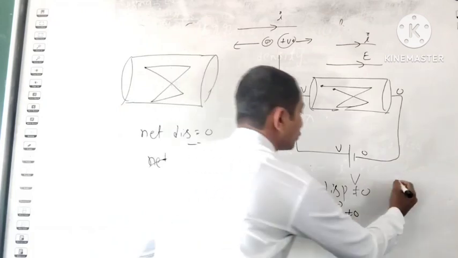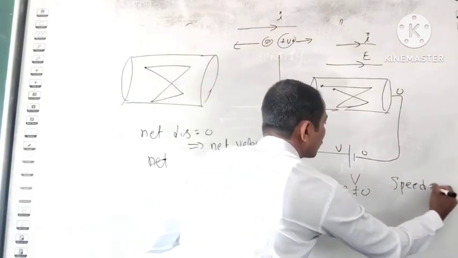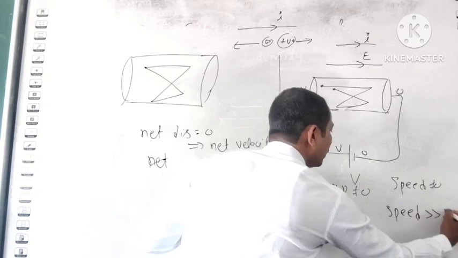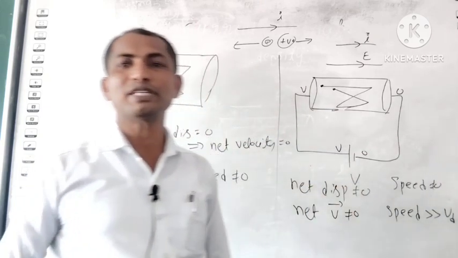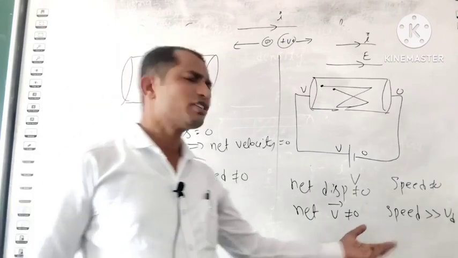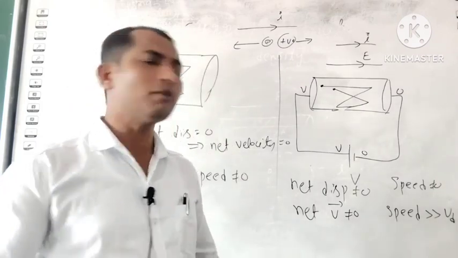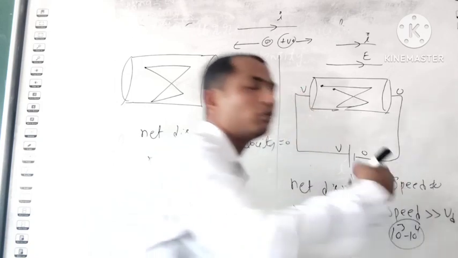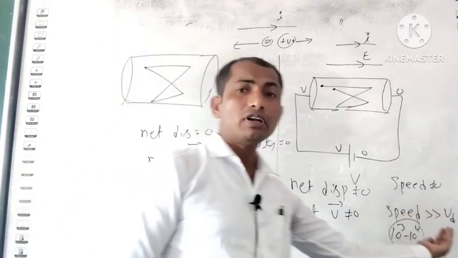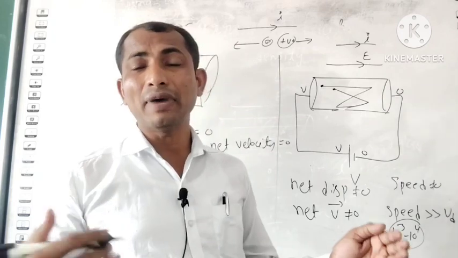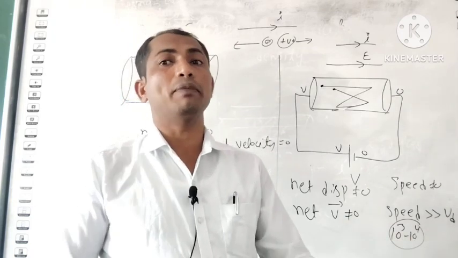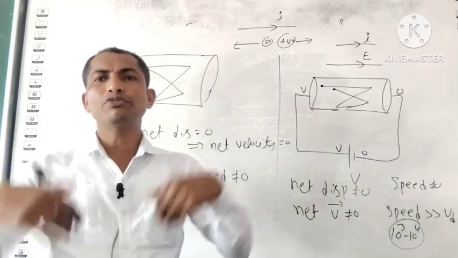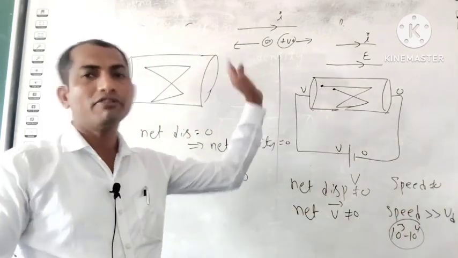And speed is also not equal to 0. But in this case, speed is much greater than the drift velocity. Speed will be of the order of 10 power 3 to 10 power 4, and the order of the drift velocity is 10 power minus 3 to 10 power minus 2. Clear? This will happen before connecting the battery and after connecting the battery.